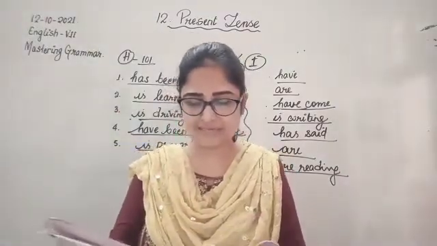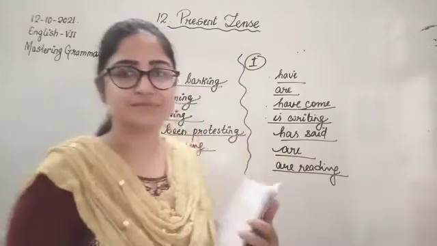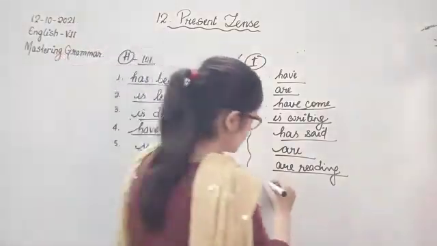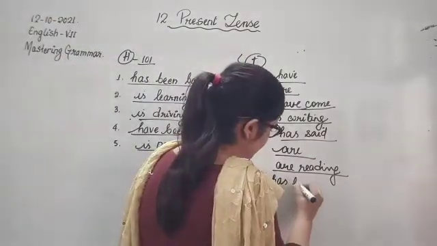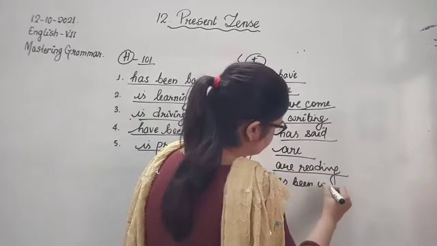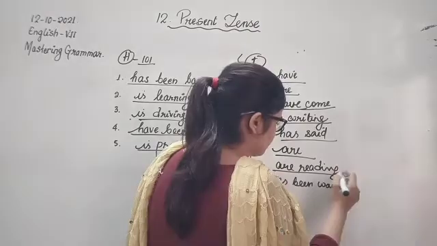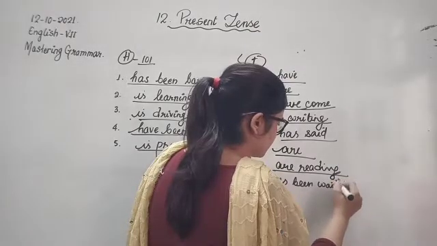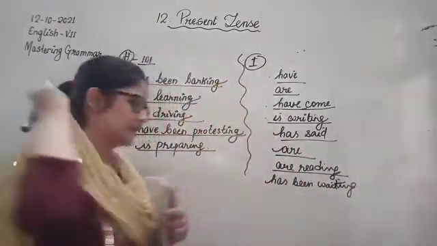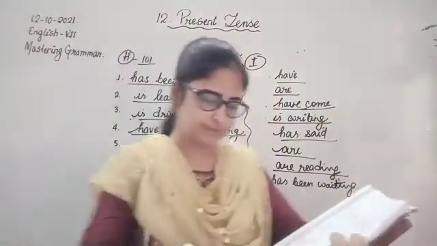Some patients dash since 8 a.m. So since is there, time is mentioned. So has been waiting. So has been waiting since 8 a.m.